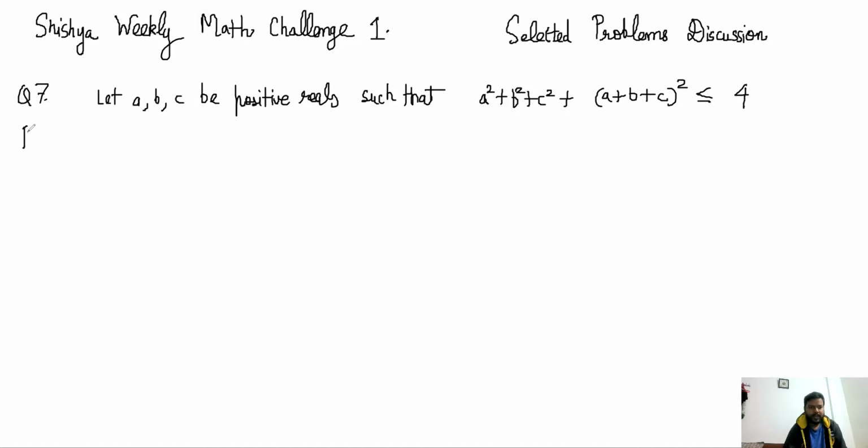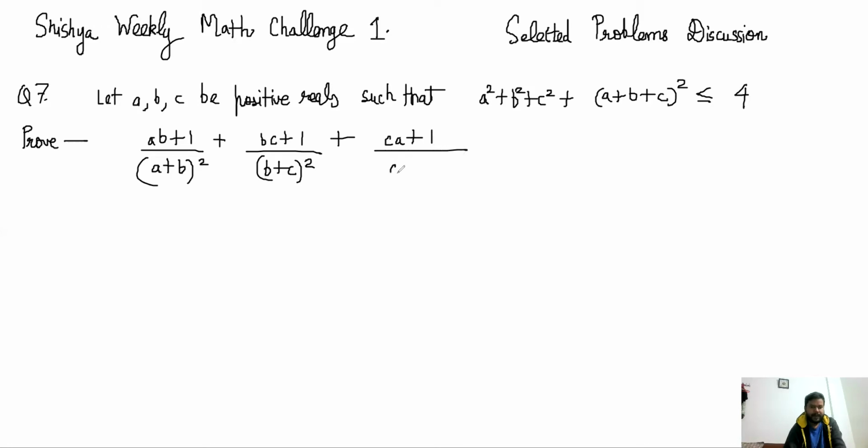We have to prove that (ab plus 1) by (a plus b) whole square plus (bc plus 1) by (b plus c) whole square plus (ca plus 1) by (c plus a) whole square is greater than or equal to 3.